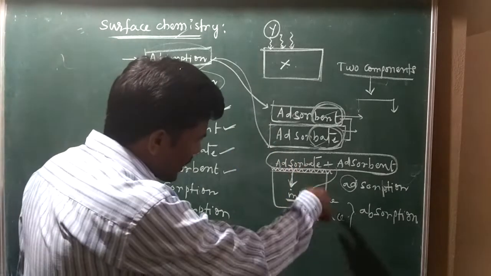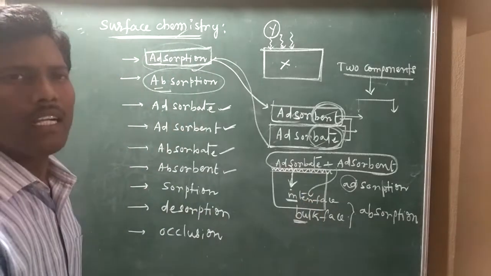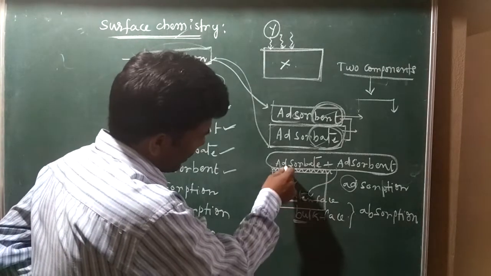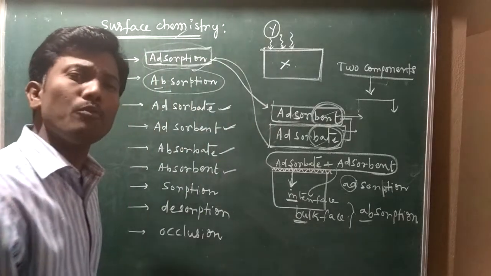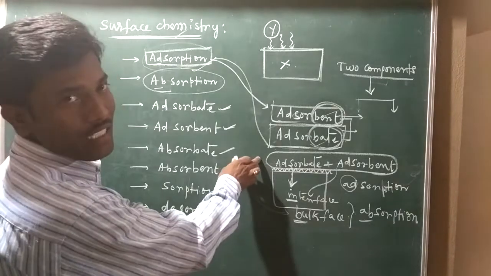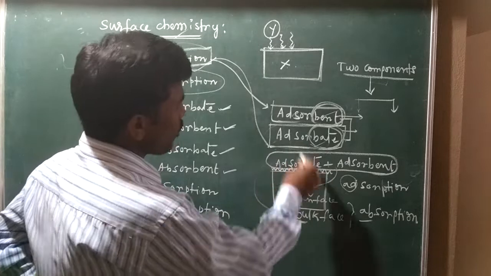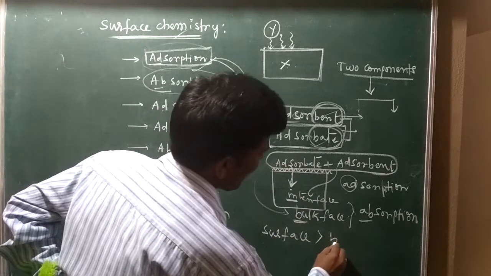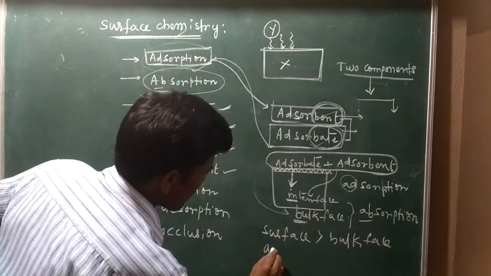The interface as well as the bulk phase is called absorption. If the interaction is more than the surface, it is called absorption. So if the interaction at the surface is more than in the bulk phase, it is called adsorption.